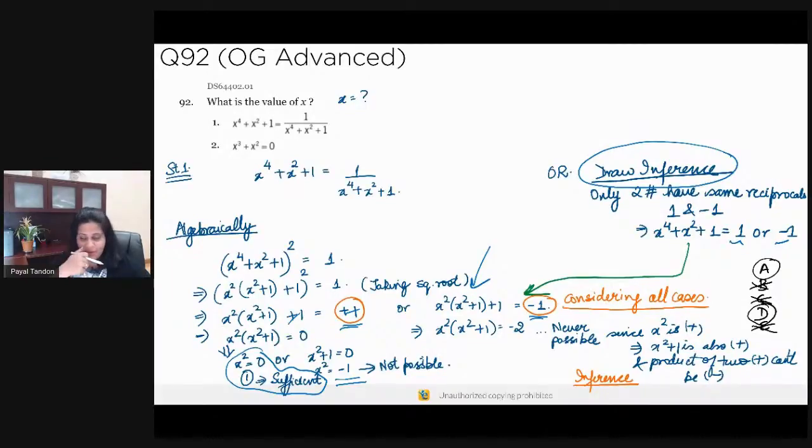But there is another case that you need to figure out, which is this one: x squared into x squared plus 1 is equal to -1. When you simplify this, you get x squared into x squared plus 1 is equal to -2. Now, this equation is not possible at all. Why? Because you can't have a product of 2 positive numbers be negative. x squared is positive, and x squared plus 1 is always positive, right? So the only value that's possible for x is that x is equal to 0. You get that from statement 1.